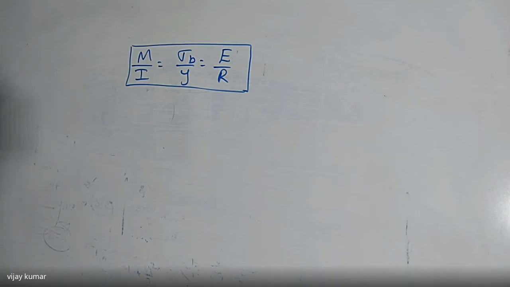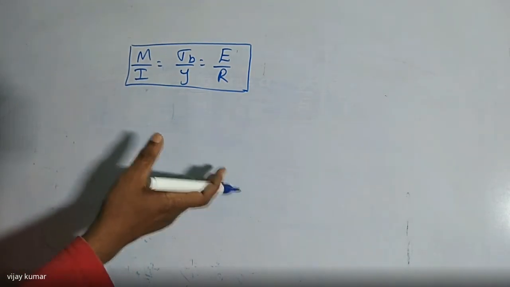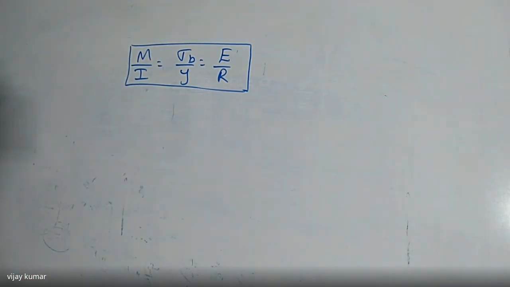Do you know what is the neutral axis? The neutral axis is the place where there are no tensile stresses and no compressive stresses. That point is named as the neutral point, and if you join all the neutral points, we get the neutral axis. So on the neutral axis, there is no type of stress. Take care about those points now.